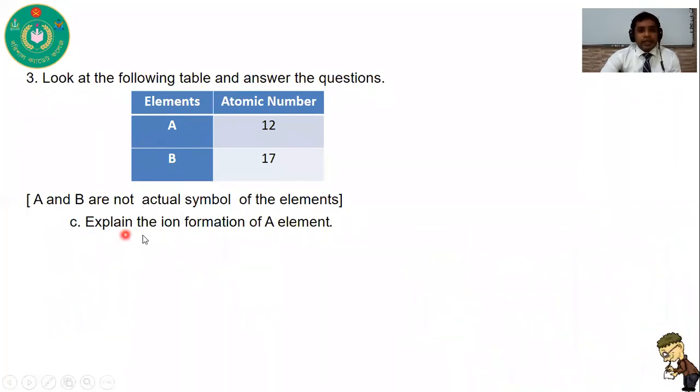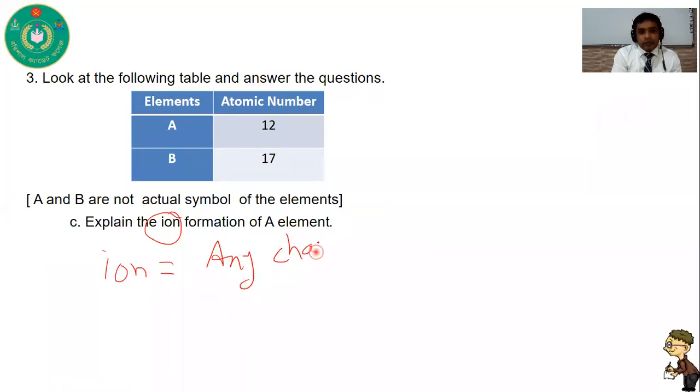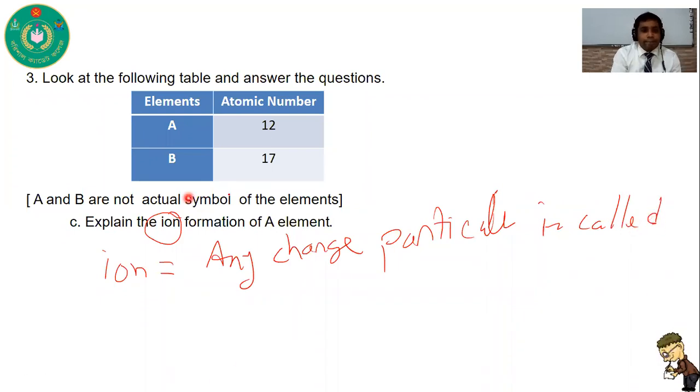Okay. C. Explain the ion formation of A element. At first, you have to know what an ion is. Ion means any charged particle. For example, Na+, sodium ion, is an ion.